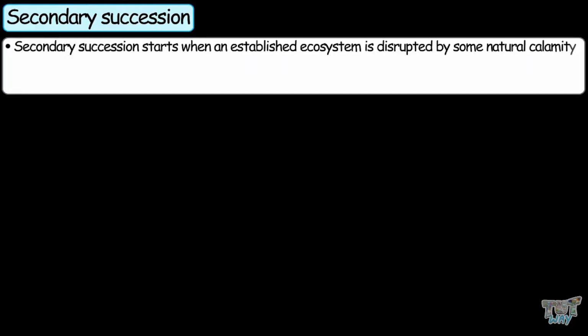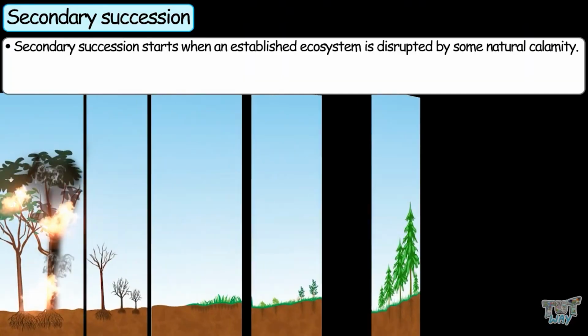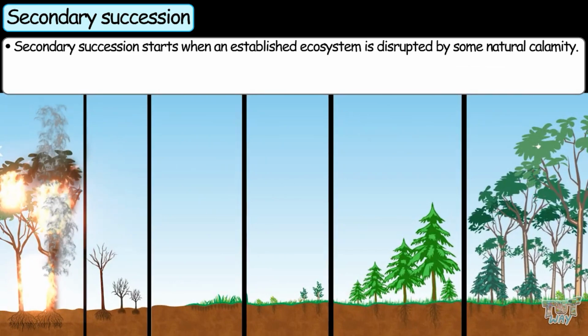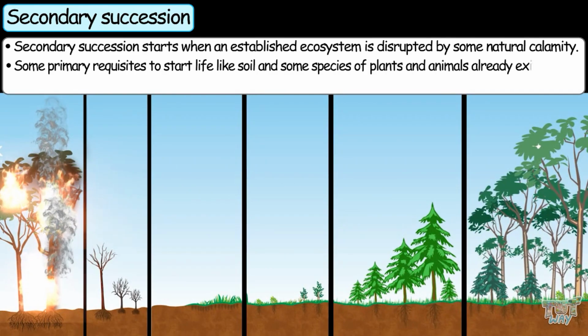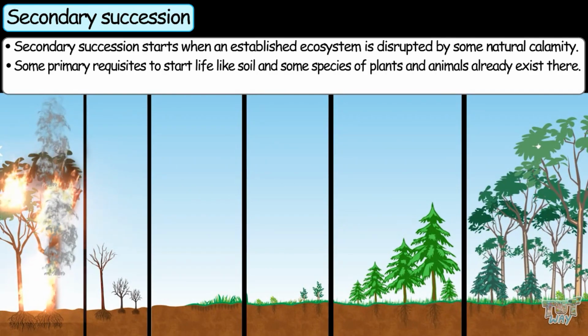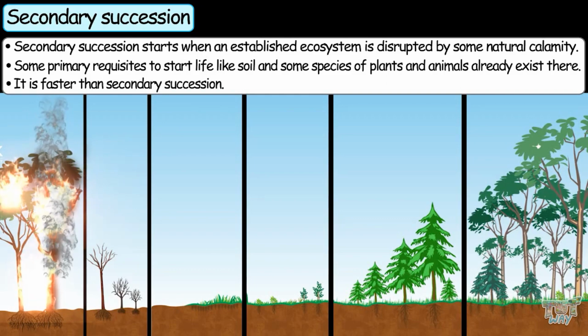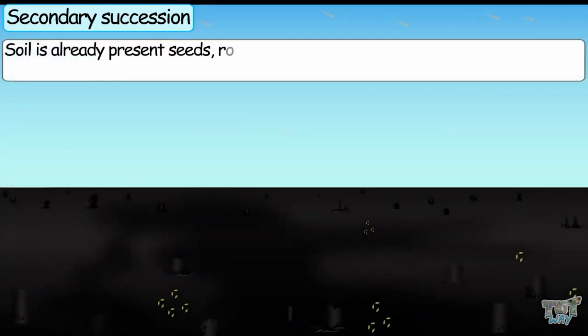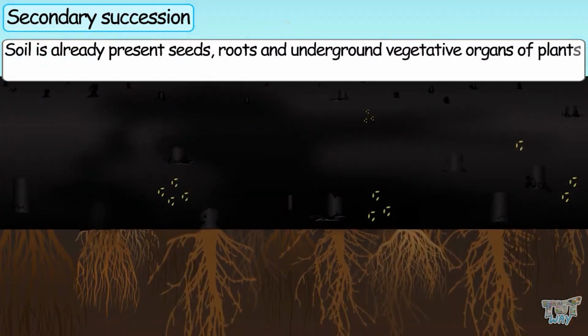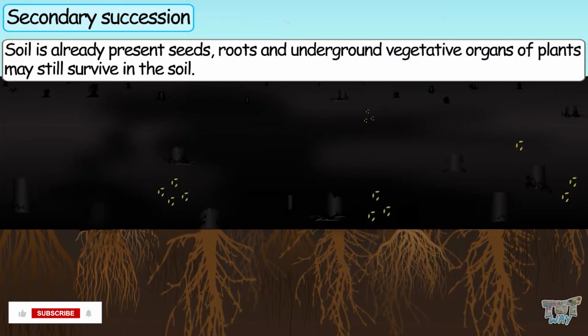So in other words, secondary succession starts when an established ecosystem is disrupted by some natural calamity, but some primary requisites to start life, like soil and some species of plants and animals, already exist there, and it is usually faster than primary succession. As soil is already present, seeds, roots, and underground vegetative organs of plants may still survive in the soil.